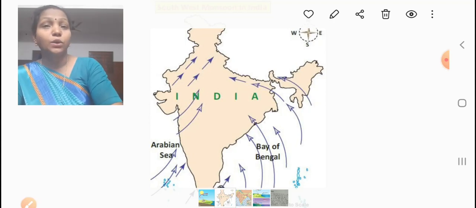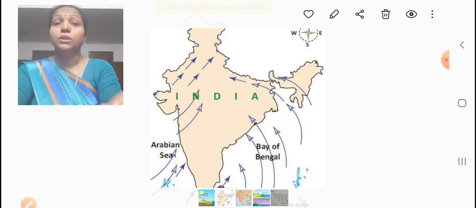The air, due to the severe summer heat, rises up. There are huge regions of low pressure created in the interior parts of the continent, especially in the internal parts of India. There huge low pressure regions are created.